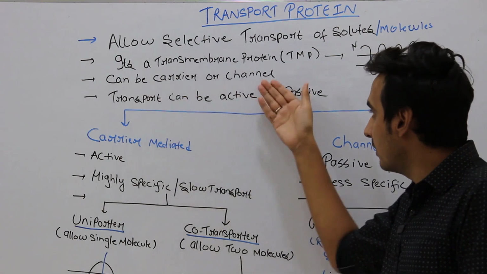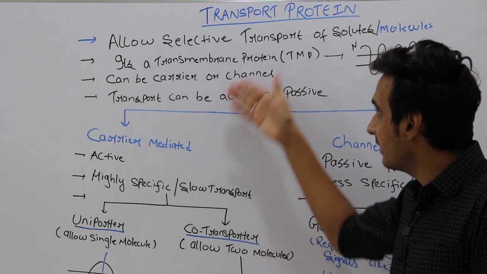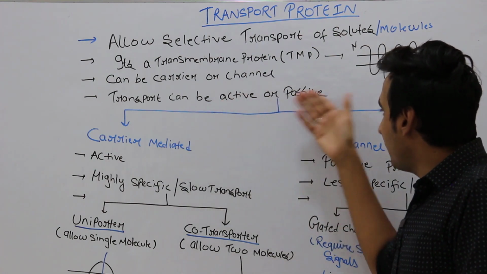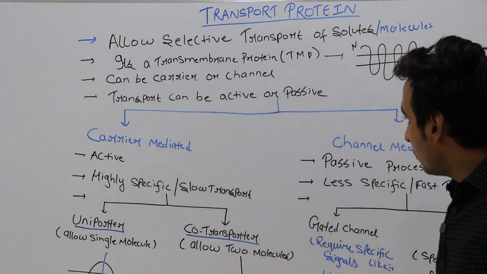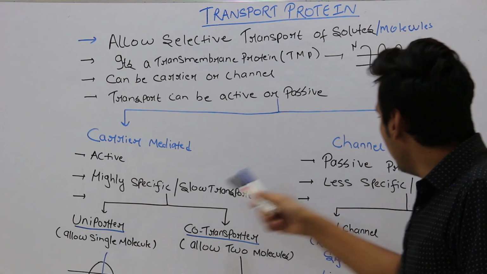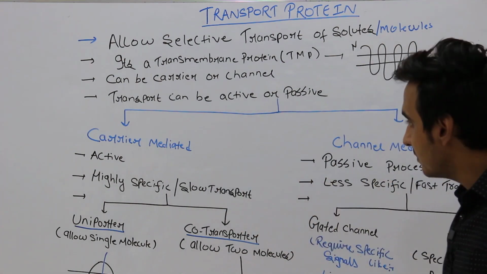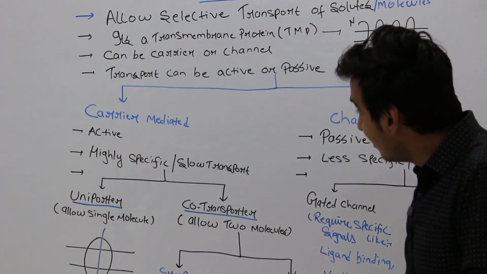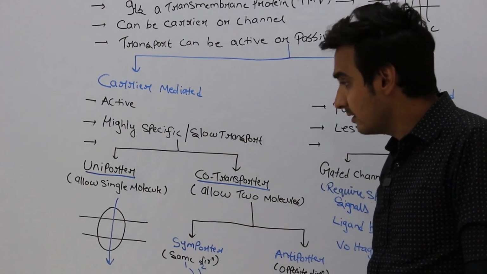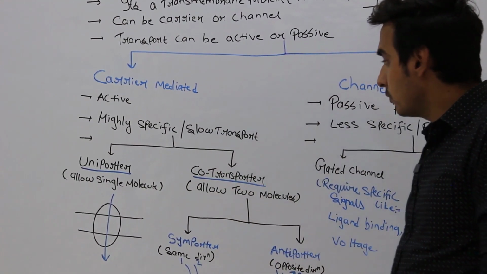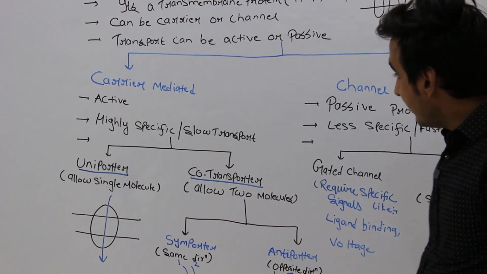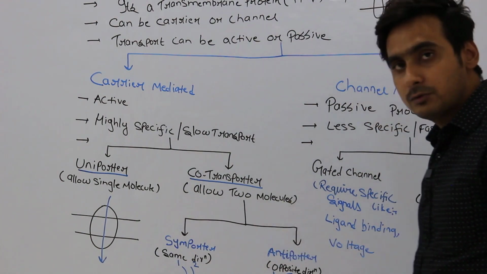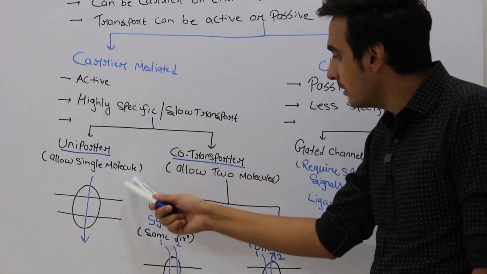Carriers or channels are nothing but transmembrane proteins acting as transport proteins. Transport can be an active or passive process. Transport can be carrier mediated or channel mediated. If it's carrier mediated, it's generally an active process. It's highly specific, and the rate of transport will be slow. Carriers are of two types: one is uniporter and the other is co-transporter. A uniporter allows only a single molecule to pass.